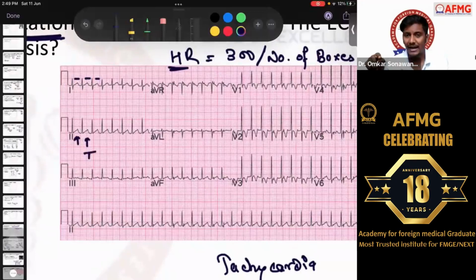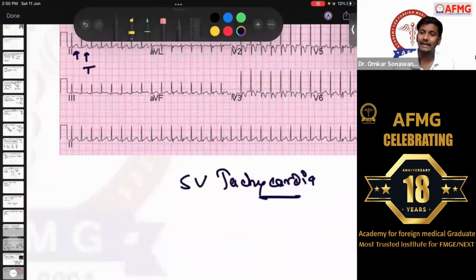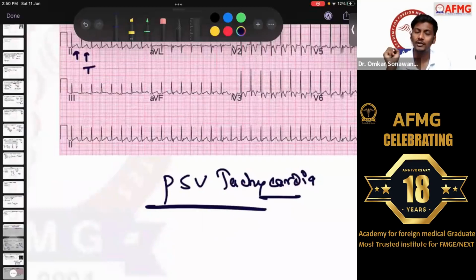The QRS complex is definitely not wide here. If the QRS complex is narrow, as we know, it is not a ventricular pathology, not a ventricular arrhythmia. So ventricular is ruled out. So it is a supraventricular or an atrial arrhythmia. Here the P wave is also absent, so definitely it is an atrial arrhythmia or atrial tachycardia, which is also called supraventricular tachycardia. And as it starts all of a sudden, it is called paroxysmal supraventricular tachycardia.